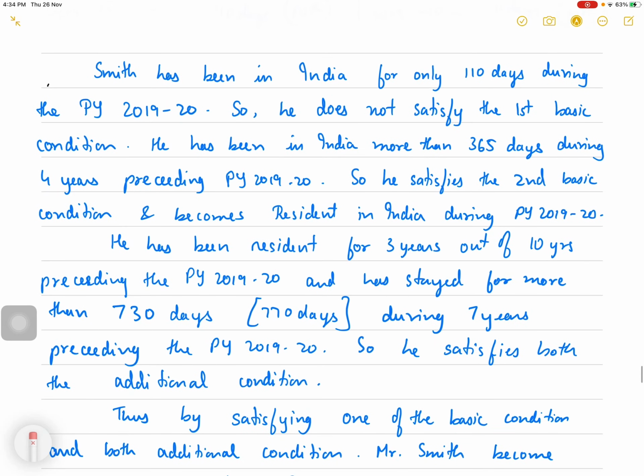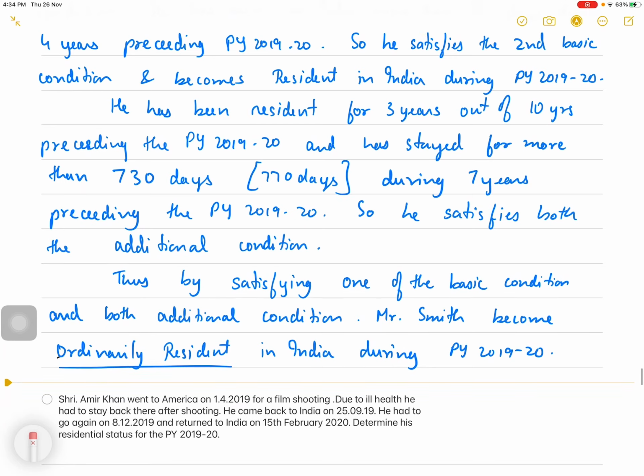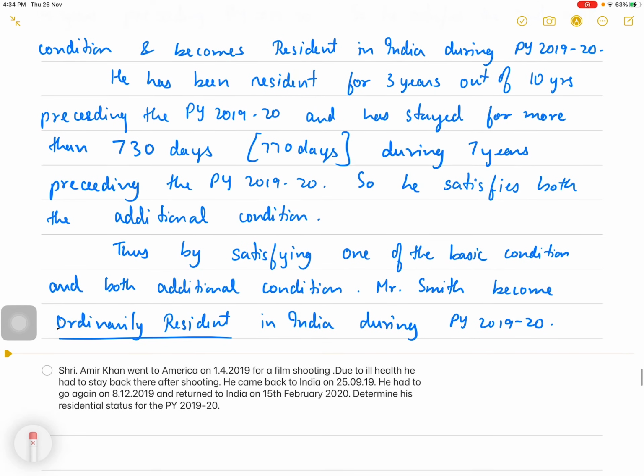He has been resident for 3 years out of 10 years preceding the previous year 19-20 and has stayed for more than 730 days during the 7 years preceding the previous year 19-20. So he satisfies both the additional conditions. Thus, by satisfying one of the basic conditions and both the additional conditions, Mr. Smith becomes ordinarily resident in India during the previous year 19-20. Okay.